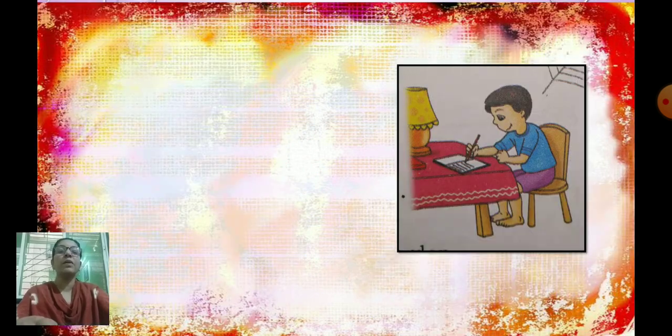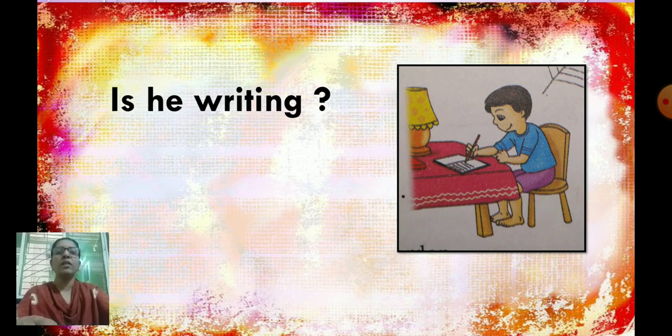Now for an example, look at this picture. Here, is he writing? Now observe the picture properly. Is he writing? If the answer is right, how will you answer? Yes, he is. So the answer is correct.